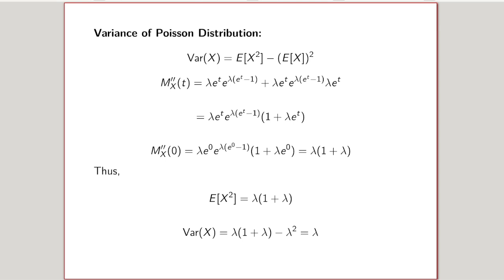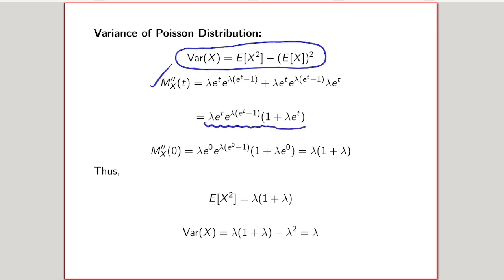Next, we find the variance. The formula is the same: E of x square minus E of x the whole square. We find Mx double dash, which leads to lambda e power t, e power lambda into e power t minus 1, into 1 plus lambda e power t. If you substitute 0 in place of t, we get lambda into 1 plus lambda. So E of x square is lambda into 1 plus lambda.